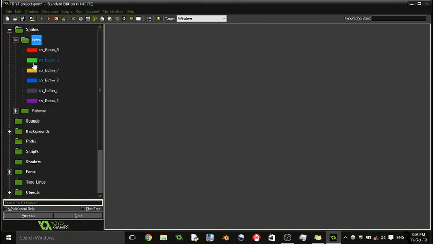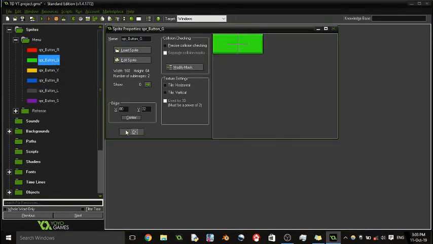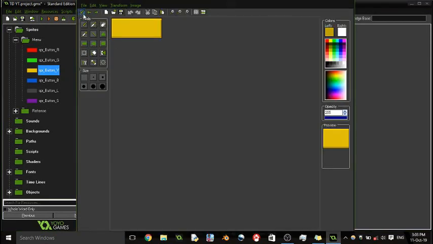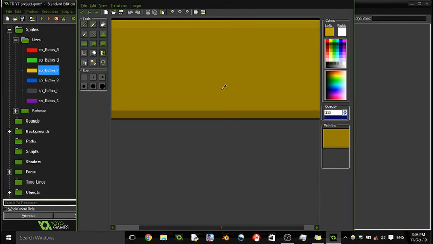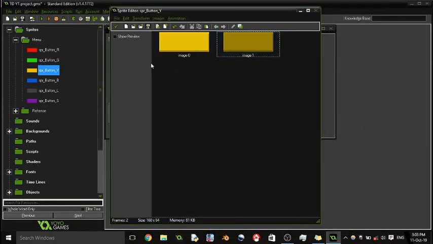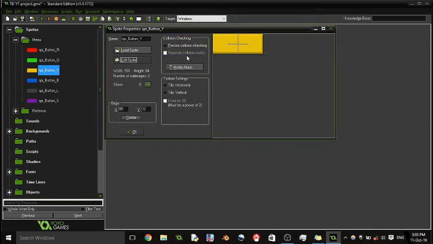I made three more buttons. Yes, three more goddamn buttons. One was this yellow button. You can choose whatever color you want, and I actually blended the color with black at opacity 47 twice to get the exact result I want. You can do as you wish.